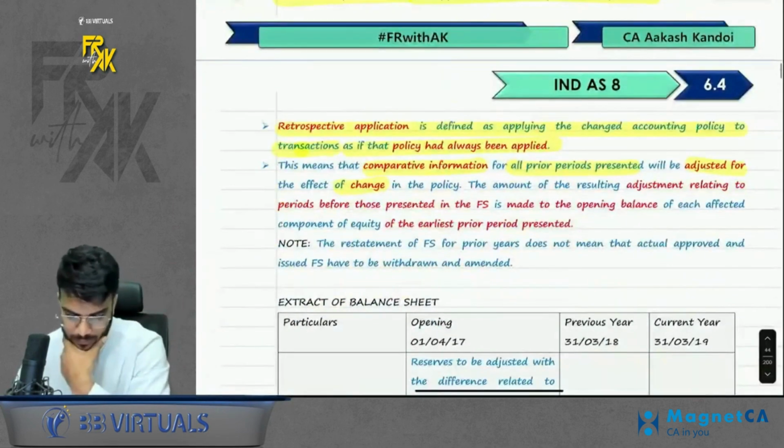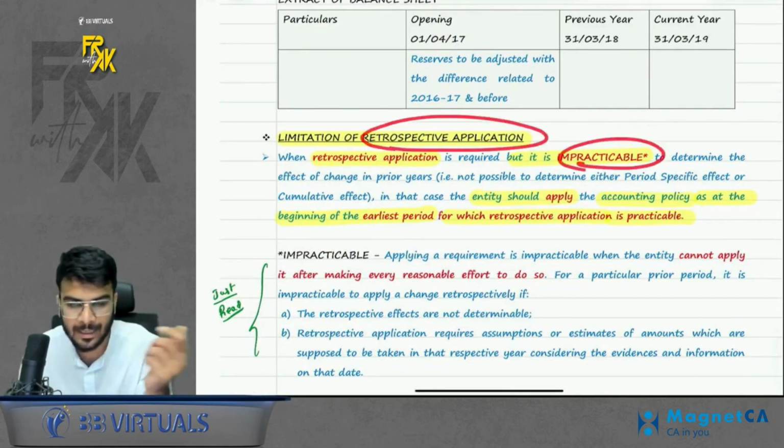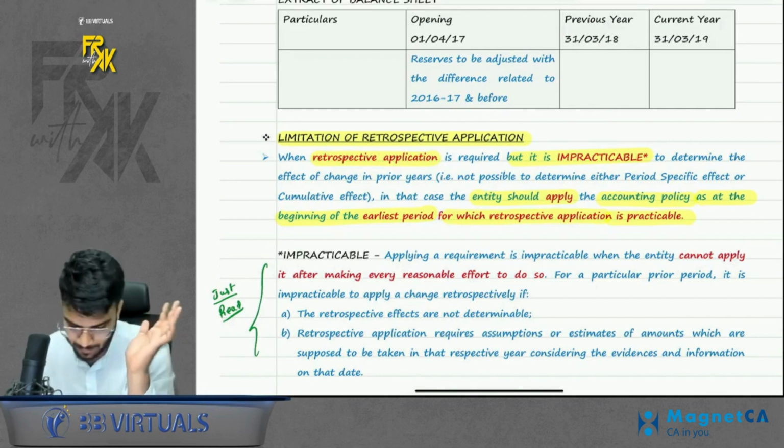Also, one more thing is given. Sometimes retrospective application is impracticable. That means it is not possible to apply from the first day. So whenever it is practicable, apply from that particular day.